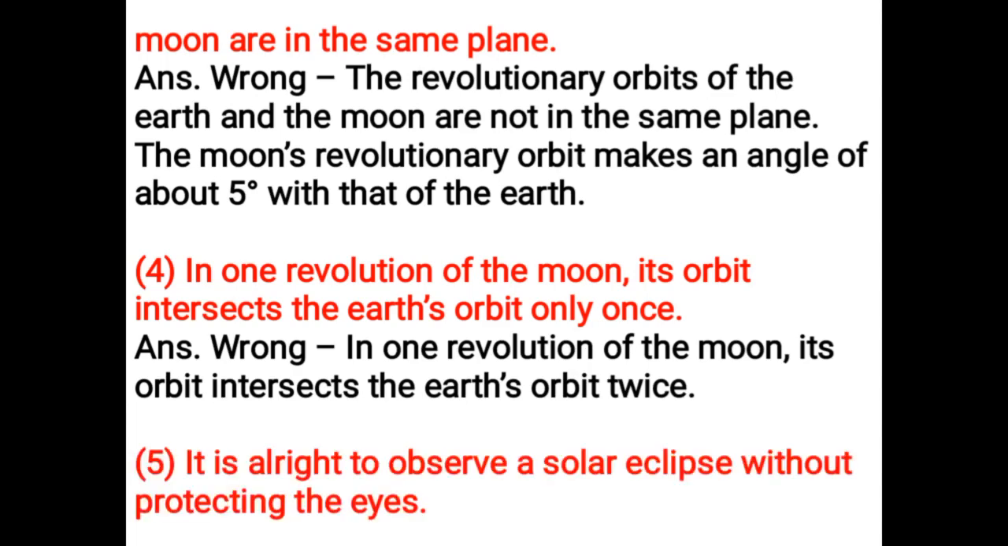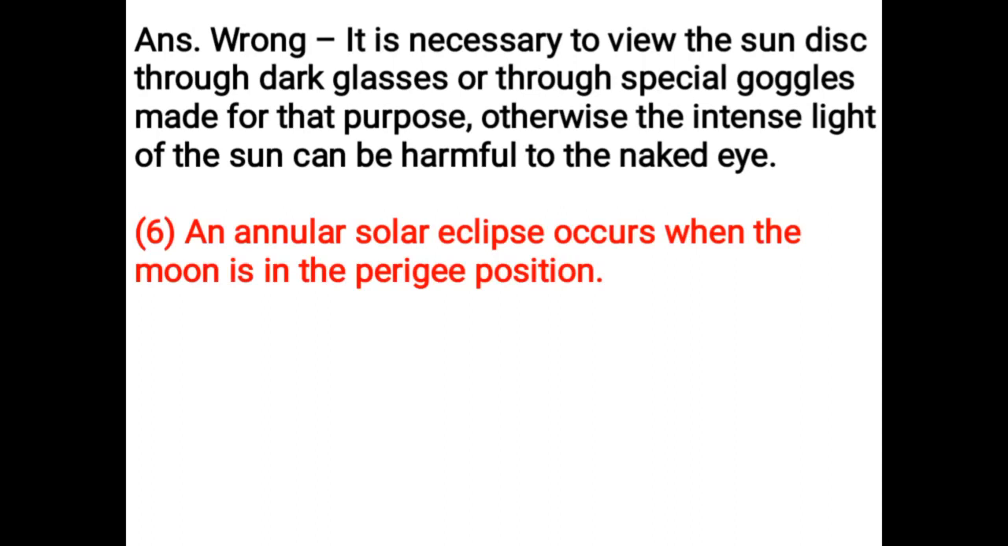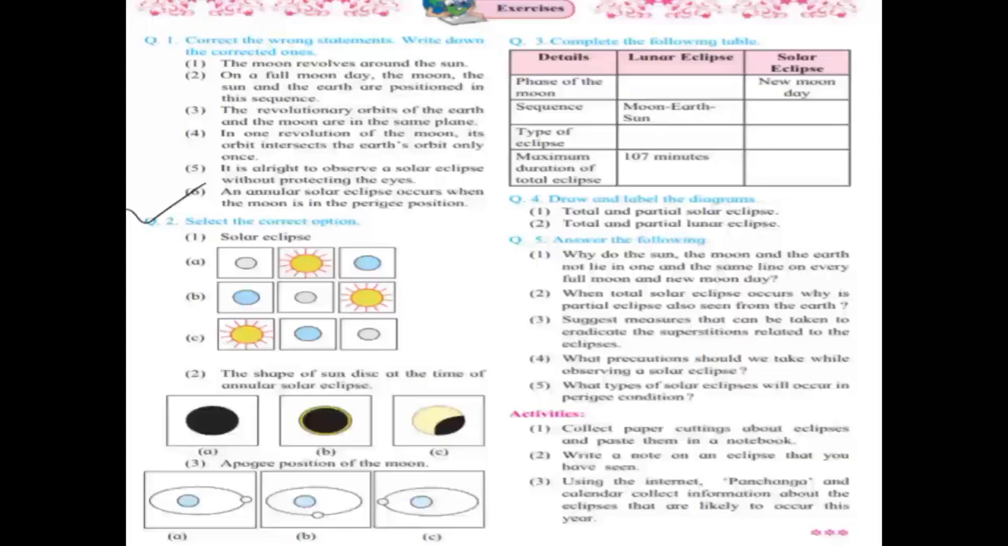It is alright to observe solar eclipse without protecting the eyes. Wrong. It is necessary to view the sun disk through dark glasses or through special goggles made for that purpose. Otherwise, the intense light of the sun can be harmful to the naked eye. An annular solar eclipse occurs when the moon is in the perigee position. Wrong. An annular solar eclipse occurs when the moon is in the apogee position.